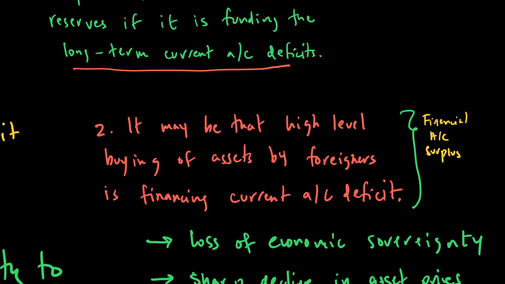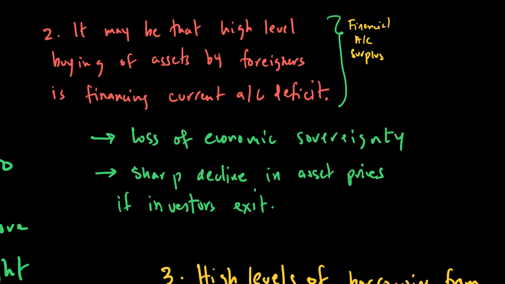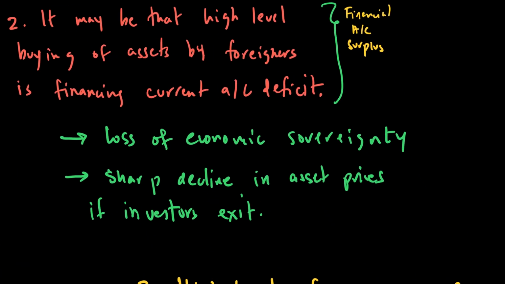But what if there is a continuous deficit on the current account, and there is a continuous investment by foreigners in our assets? What's the problem with that? Well, then, for example, if too much investment is happening from abroad, they start owning our assets, and there could be a loss of economic sovereignty. We could lose our sovereignty or independent decision making, as the countries who control those assets will be making those decisions for us. Also, our policies may never remain independent, because then other countries may start influencing that.